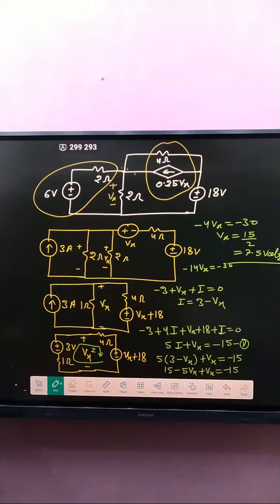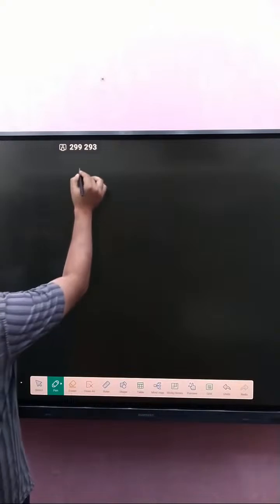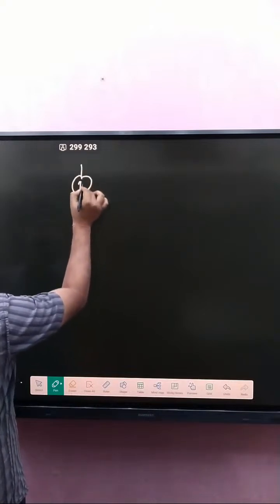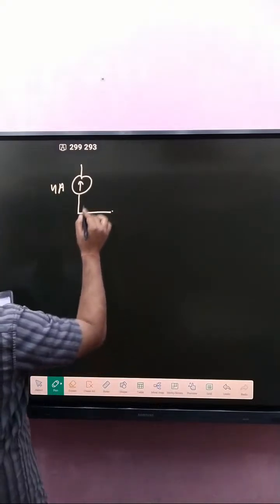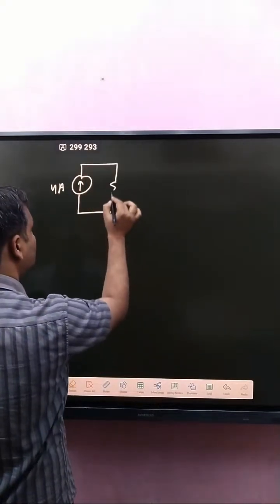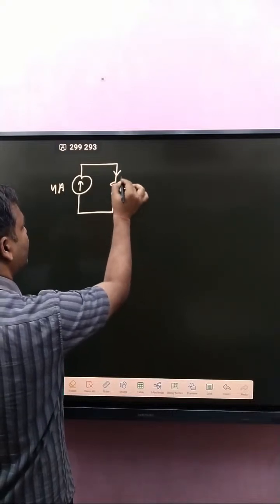Okay. Now next problem is, now I have taken another problem. That one is 4 ampere. This is the last problem. And that one is 10 ohm. And here Ix.